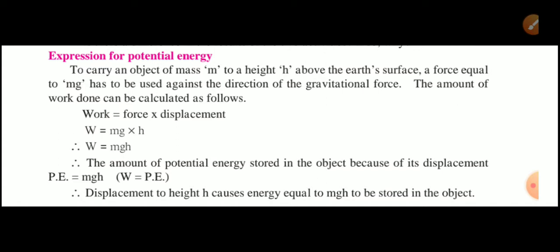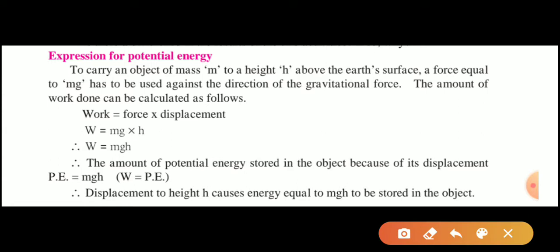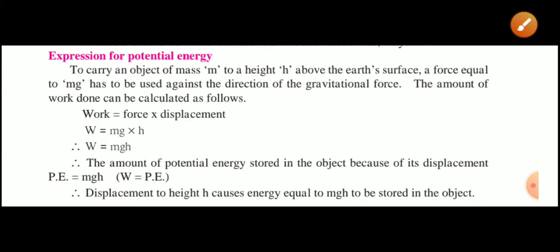To carry an object of mass m to a height h above the earth's surface, a force equal to mass into acceleration due to gravity, which is denoted by mg, has to be used against the direction of the gravitational force. The amount of work done can be calculated as follows. We know the work is equal to force into displacement. So W is equal to force, which is m into g, and displacement is the height. Displacement is nothing but the height. So therefore we will get work done is equal to mgh.